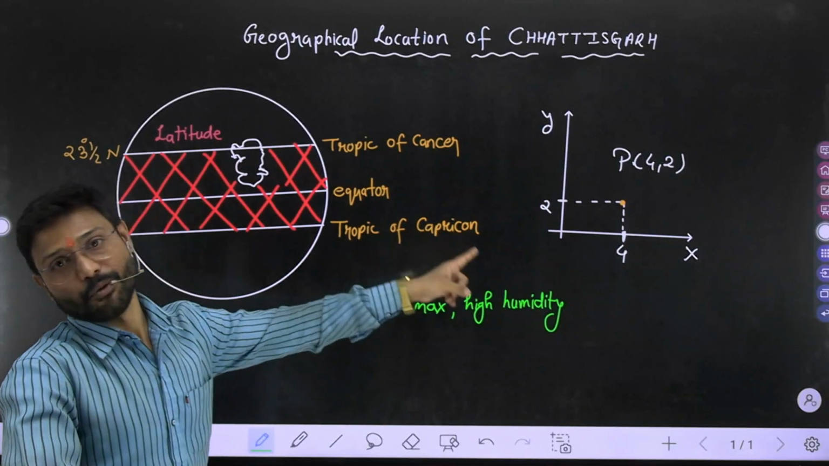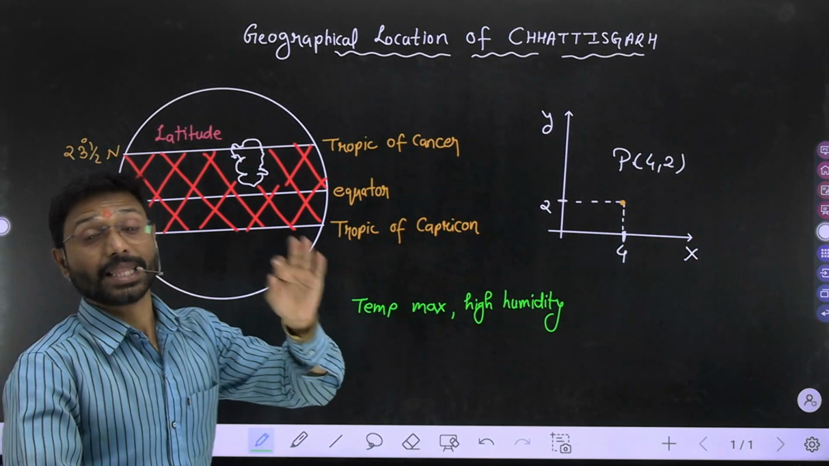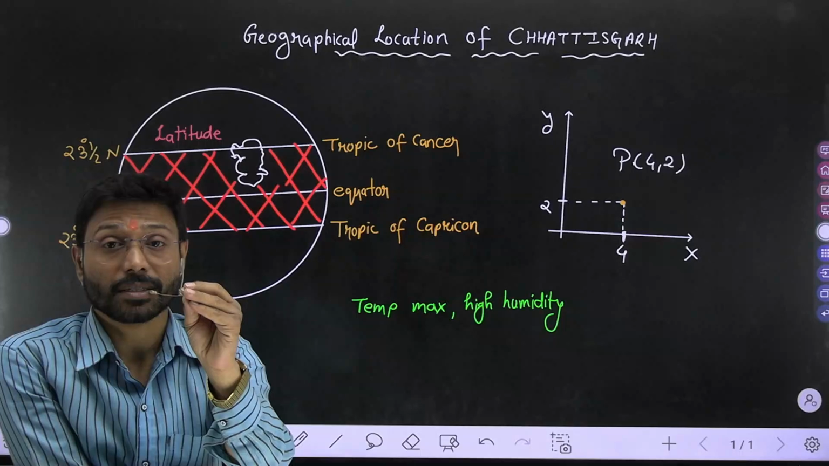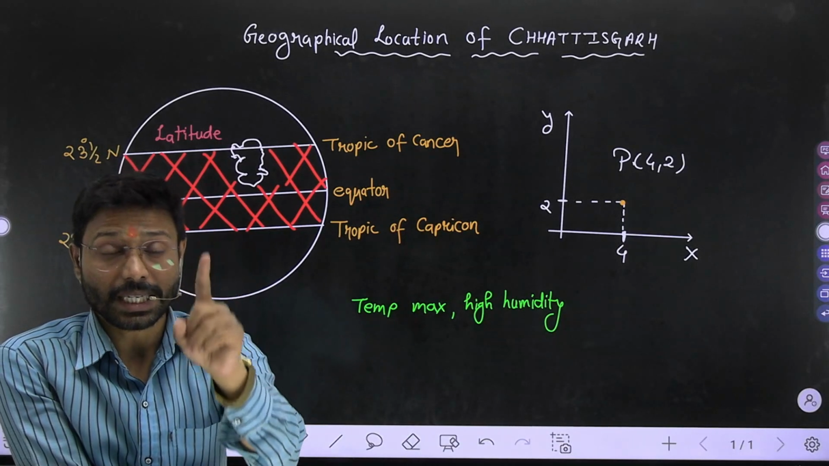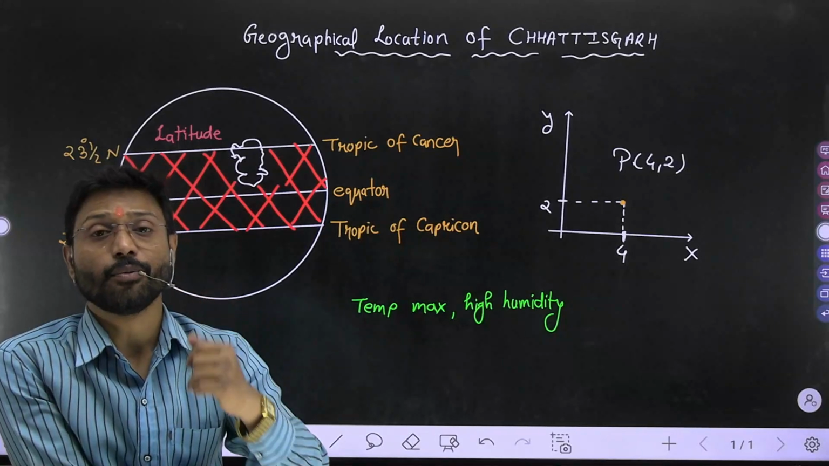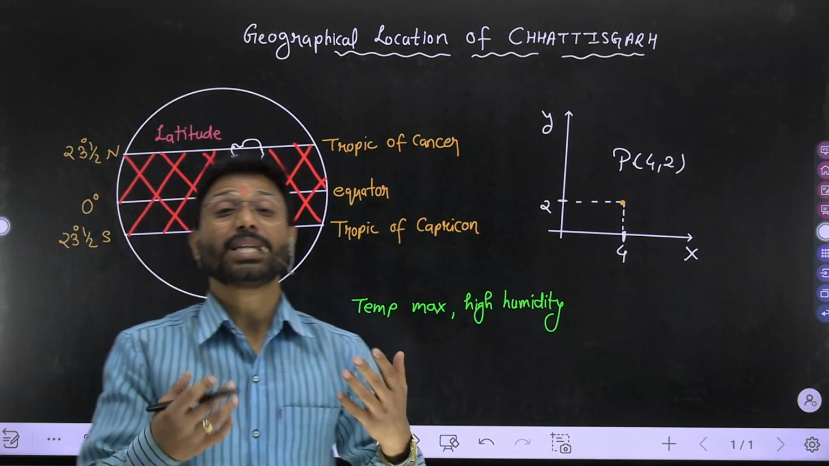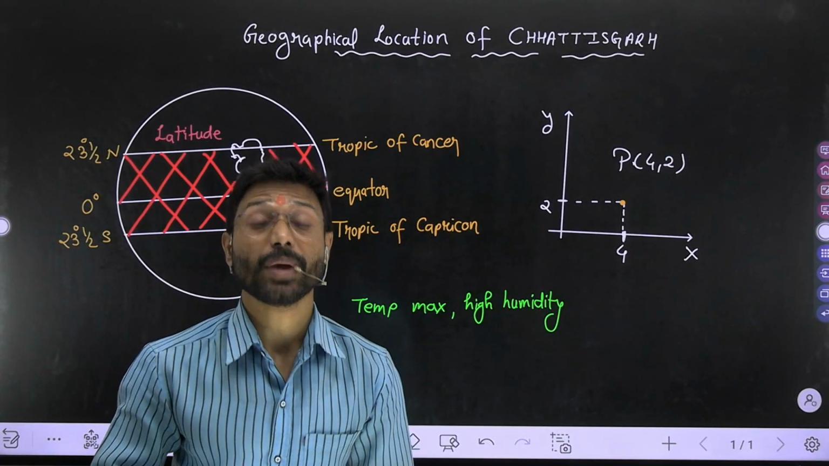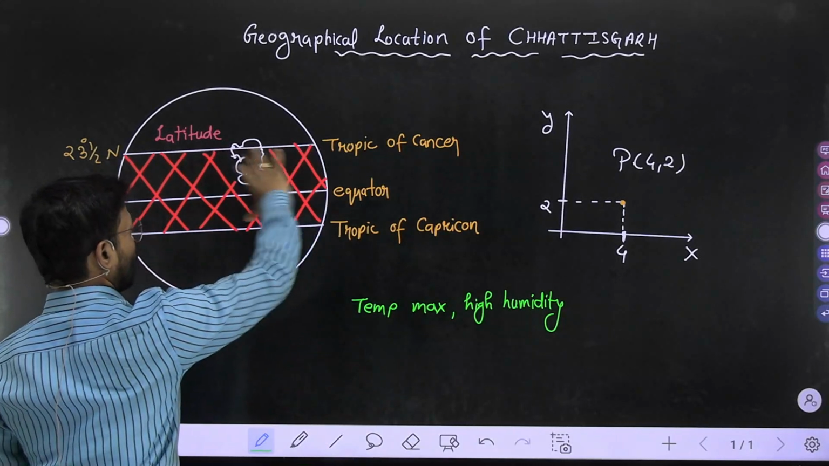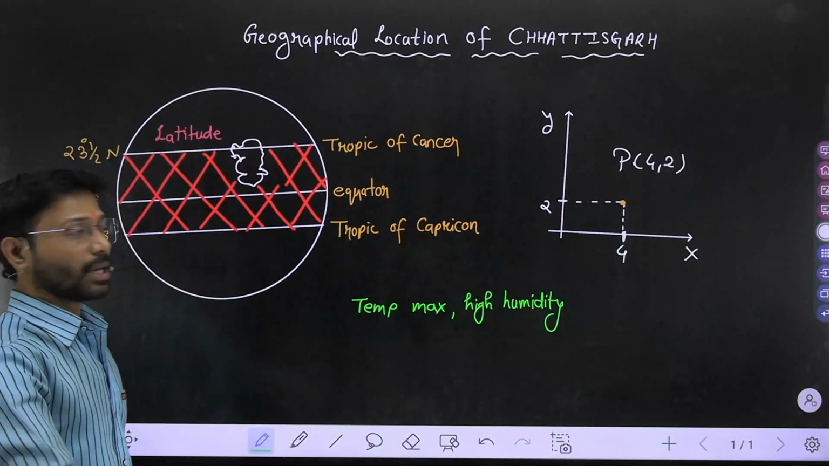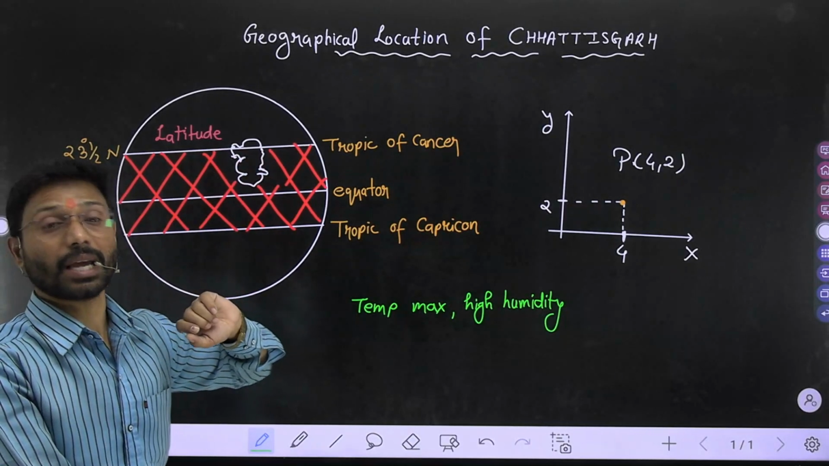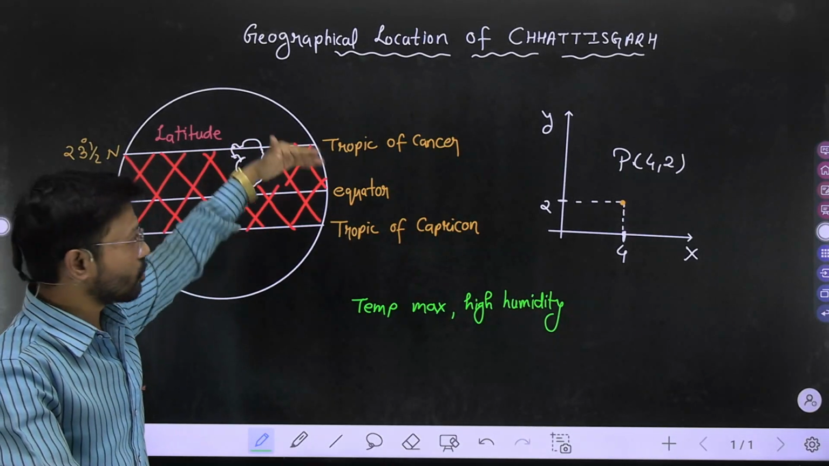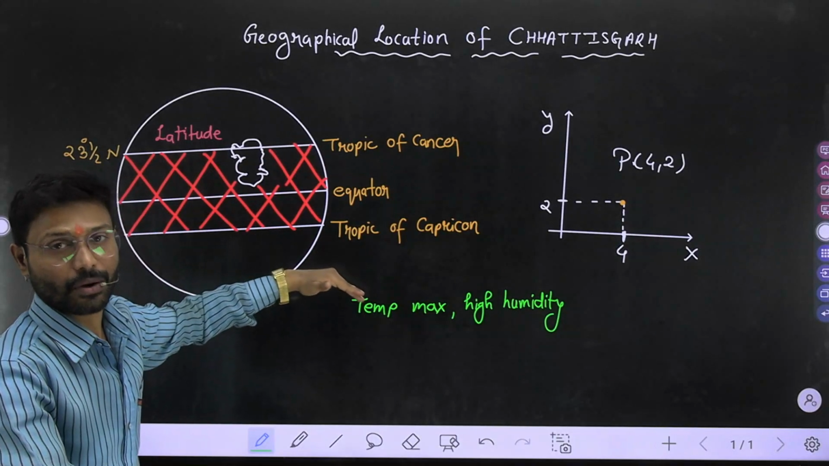High temperature, high humidity. The climatic conditions having a high temperature and high humidity give us a different name, and the name of this region is tropical, my dear. What is it called? It has the name tropical. Why? Because this red area is in between the two tropics, Tropic of Cancer and Tropic of Capricorn, and having